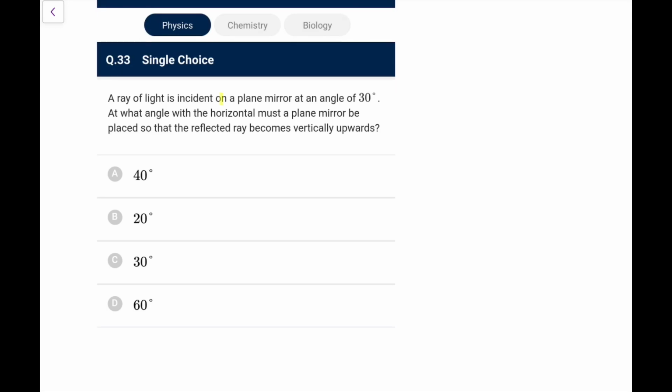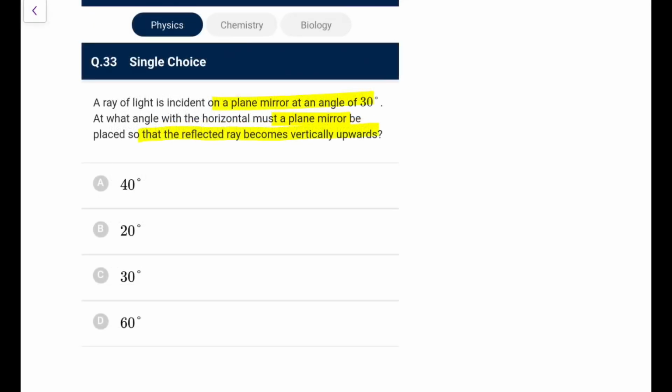A ray of light is incident on a plane mirror at an angle of 30 degree. At what angle with the horizontal must a plane mirror be placed so that the reflected ray becomes vertically upwards? So it becomes vertically upwards. Let's assume this mirror was like this. It is incident at an angle 30 degree.